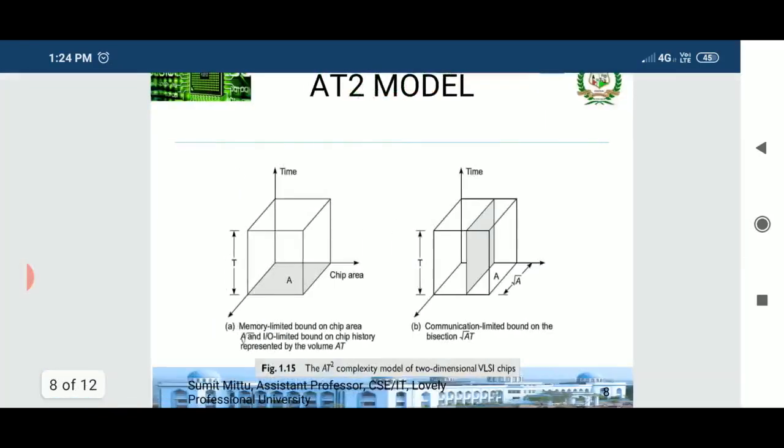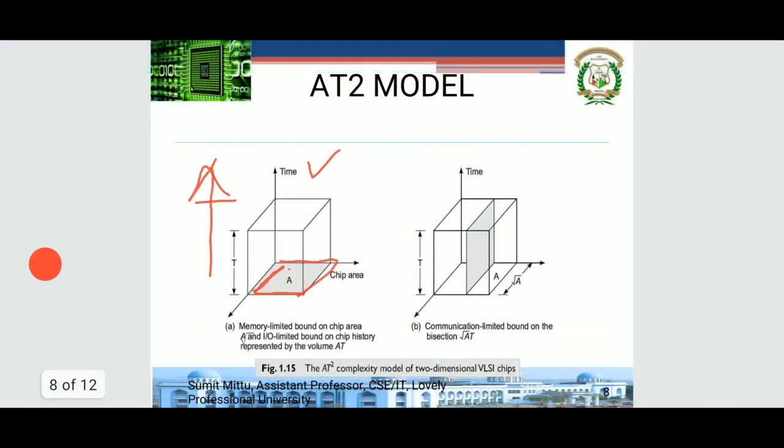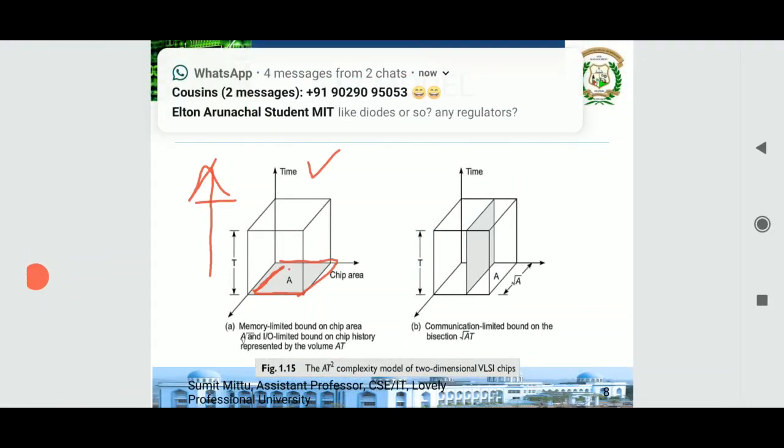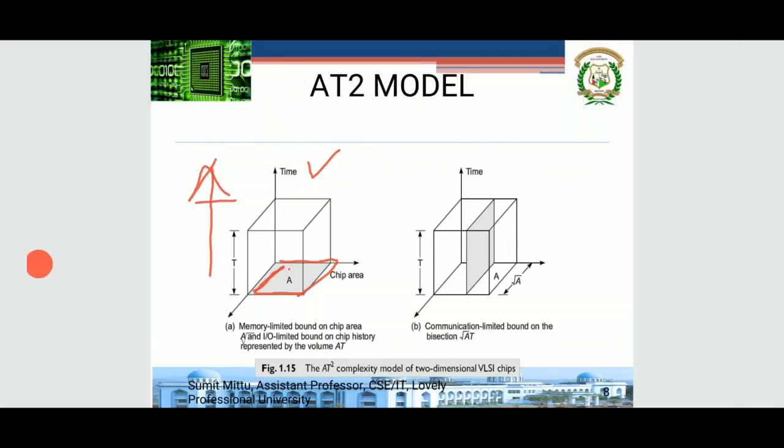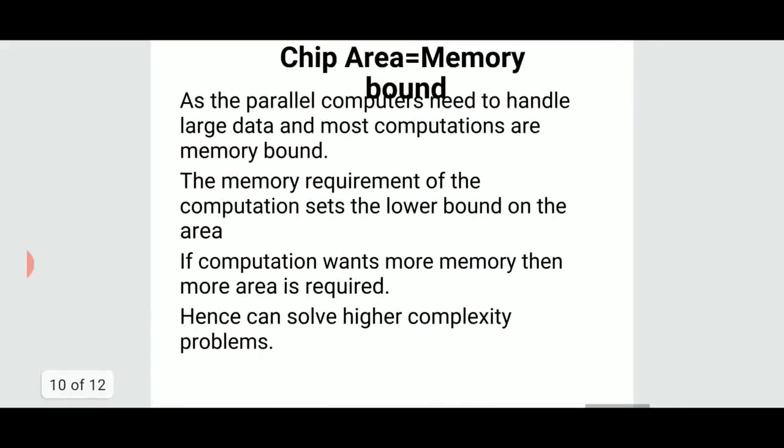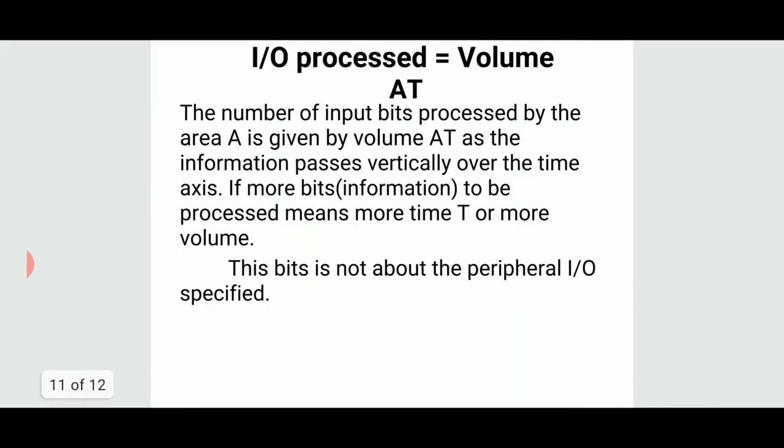If you see this first figure, if it takes more time to solve, it will go up the line, because the area information is more, hence more time is required. In the three-dimensional figure, more time is taken. That means our complexity increases. Hence, we call it information processed is equal to volume AT. Information processed is equal to volume AT.